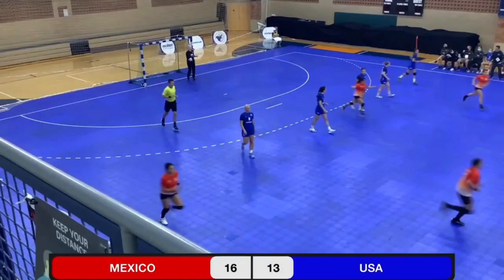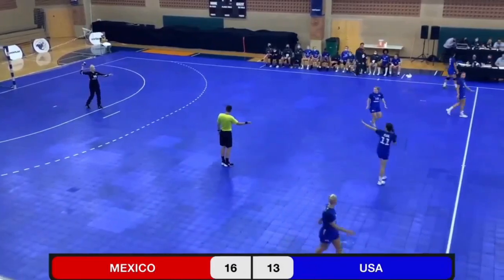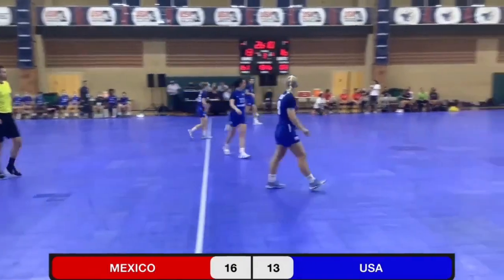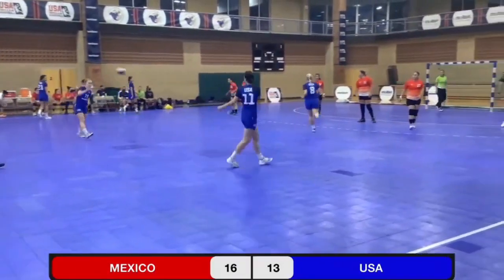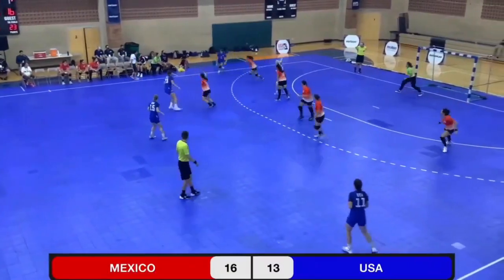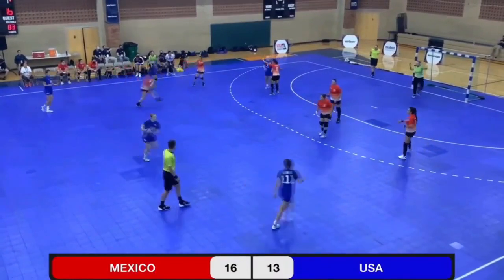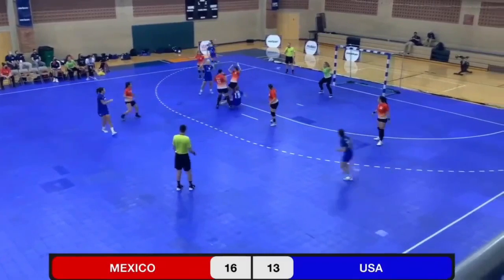A nice play there by Ana Fernandez. Extends the lead to 16-13, a 3-goal lead for Mexico. So it's been a costly 2-minute penalty for the U.S. so far. Let's see if they can get one back here, down a man.